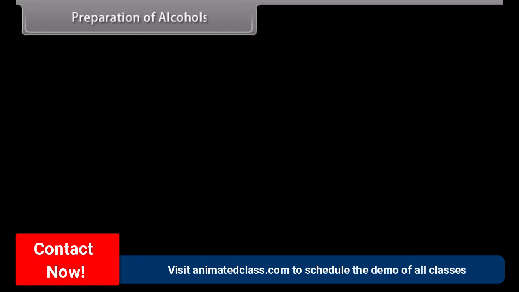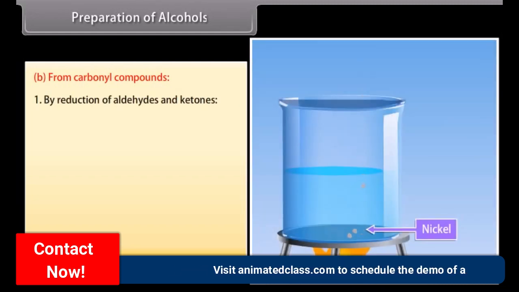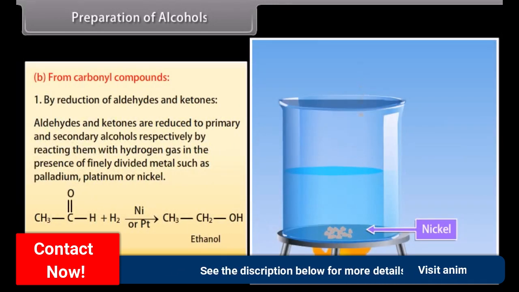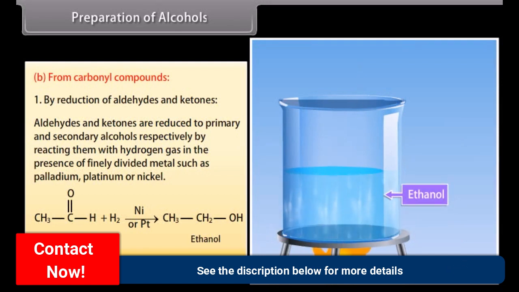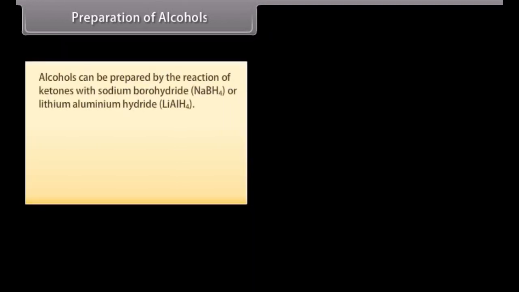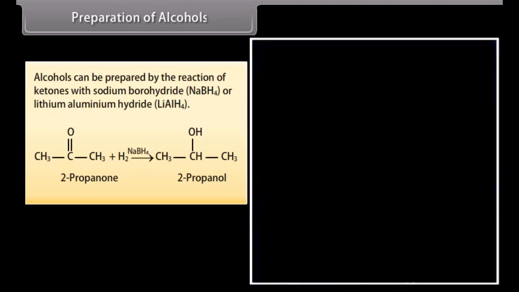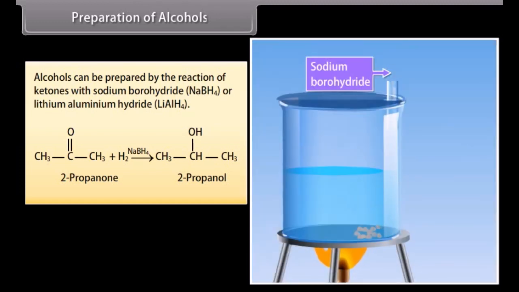Preparation of alcohols. From carbonyl compounds. By reduction of aldehydes and ketones. Aldehydes and ketones are reduced to primary and secondary alcohols respectively by reacting them with hydrogen gas in the presence of finely divided metal such as palladium, platinum, or nickel. Alcohols can be prepared by the reaction of ketones with sodium borohydride or lithium aluminium hydride.